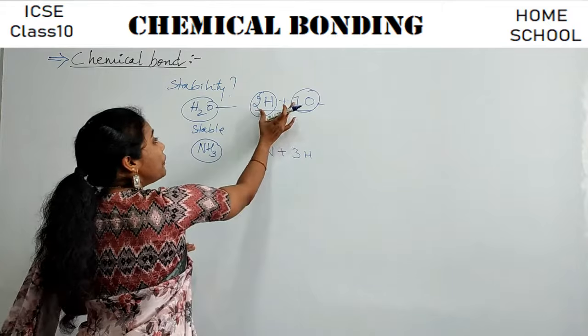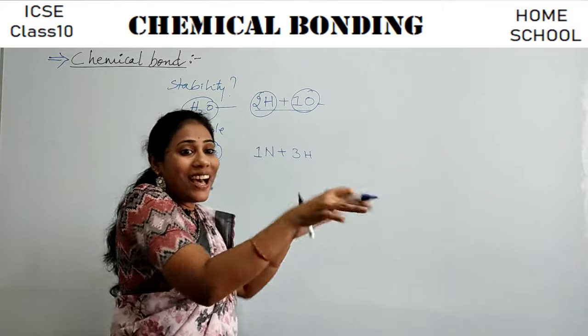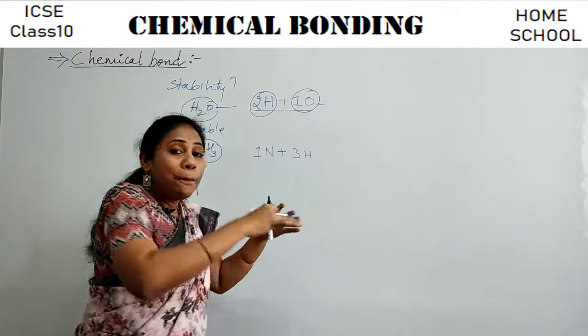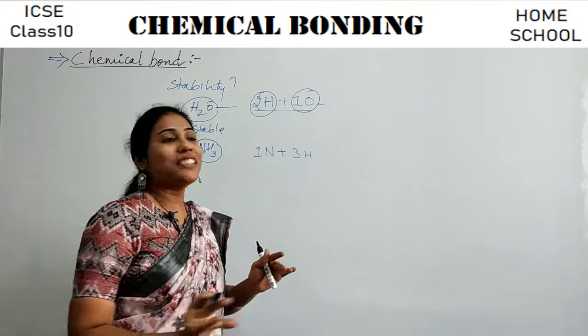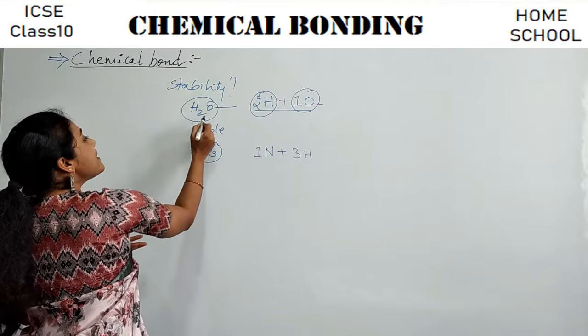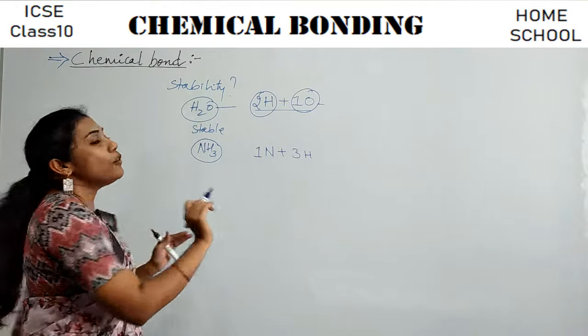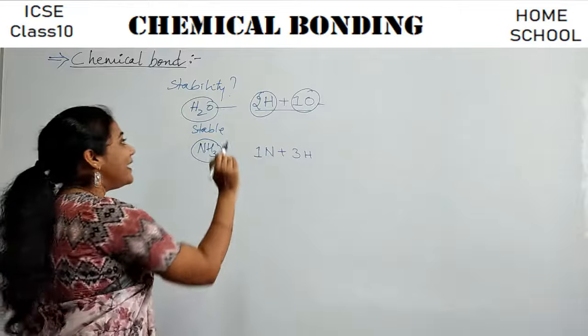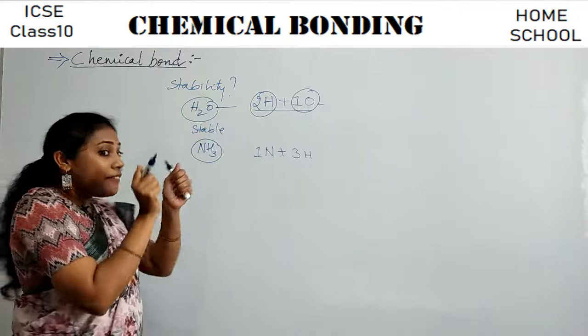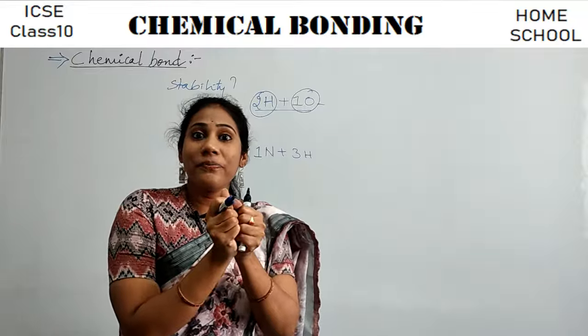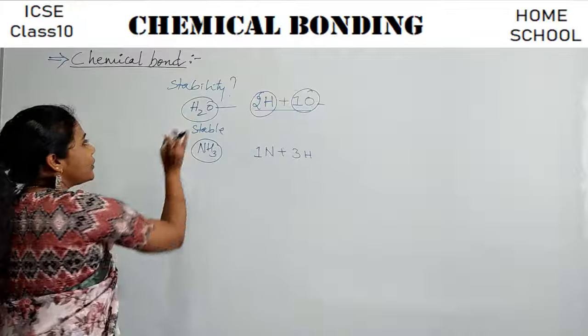Since both of them are not happy when they are separately present, to make themselves happy, they will combine with each other and form a stable molecule called water. And hydrogen and oxygen both are very happy when they stay together. They share a kind of attraction.